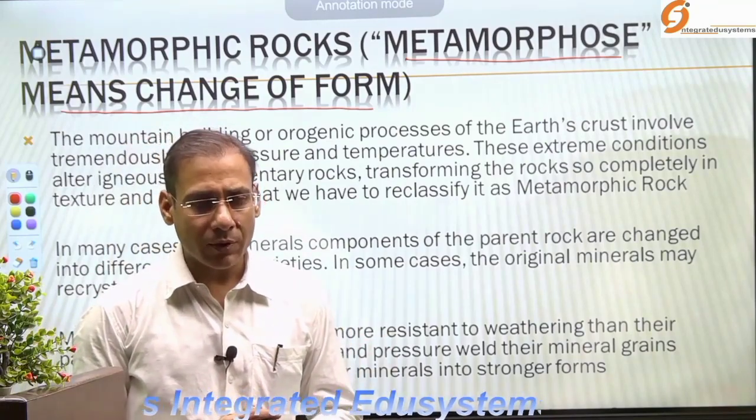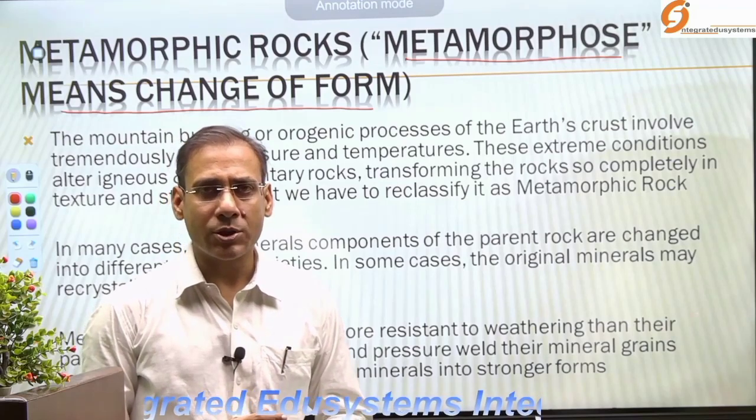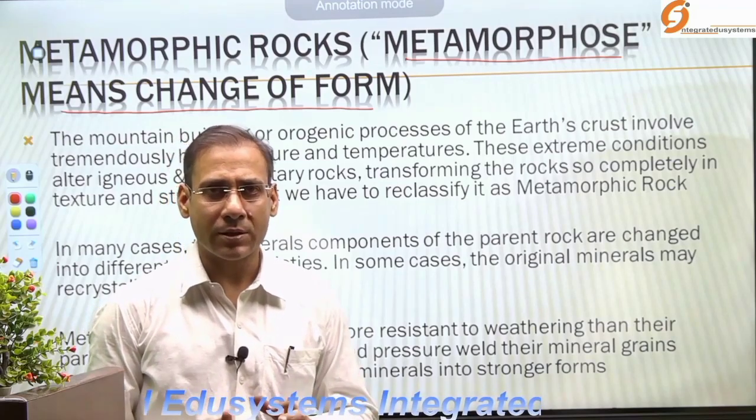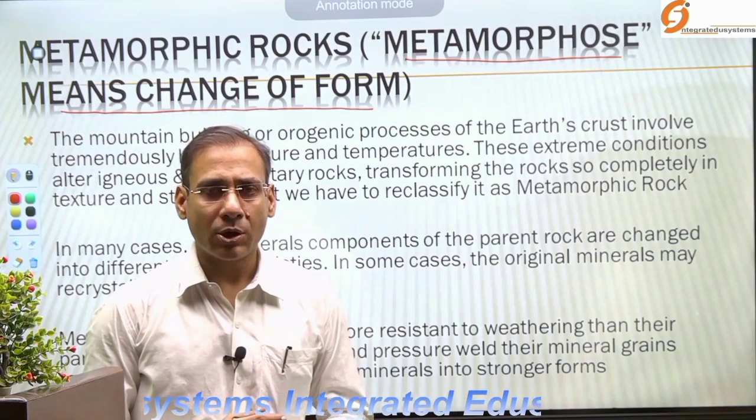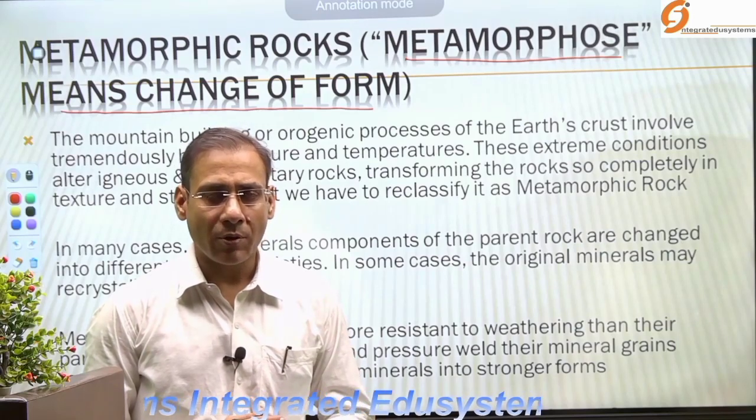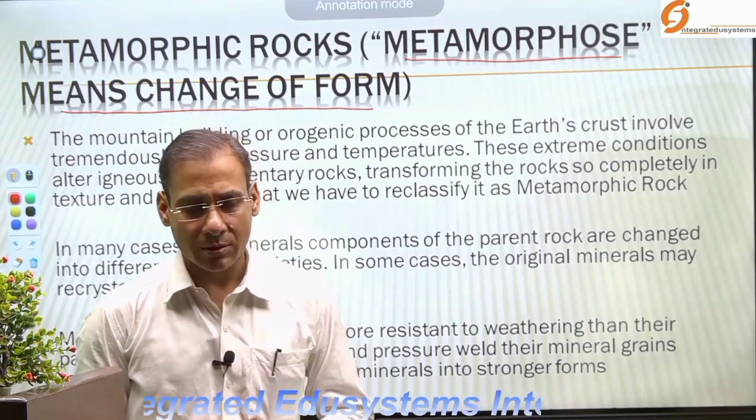So metamorphic rocks are formed due to the changing of the form and the structure or the molecular arrangement of the pre-existing rocks.